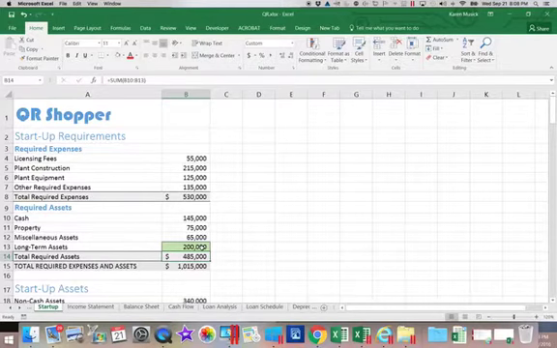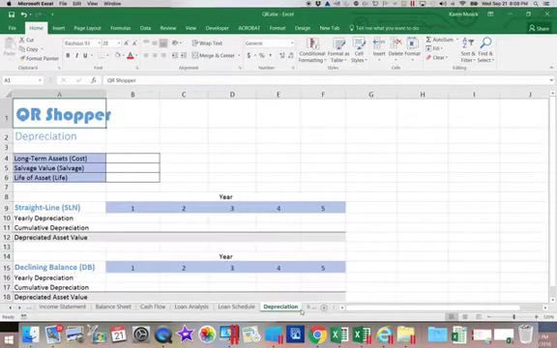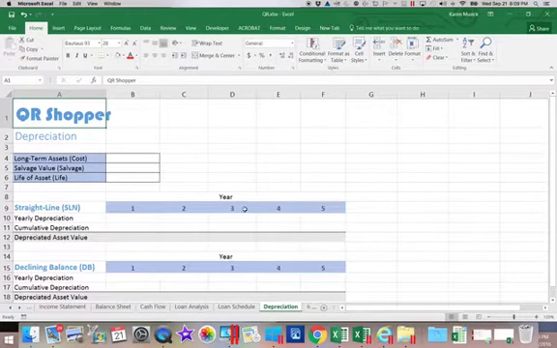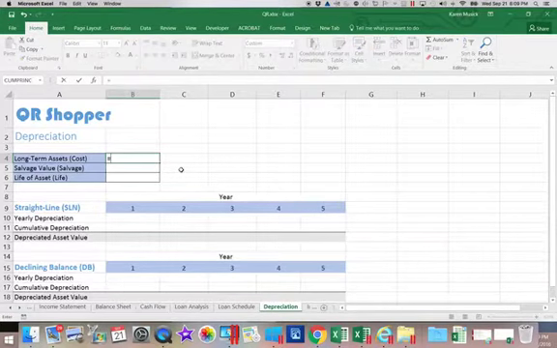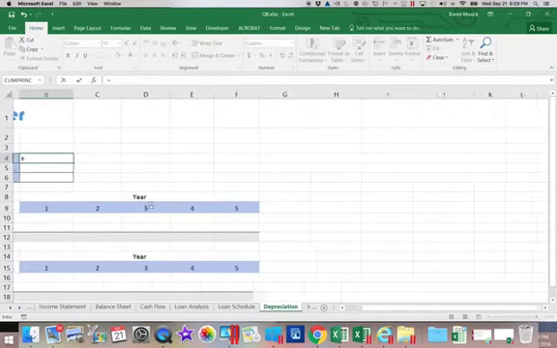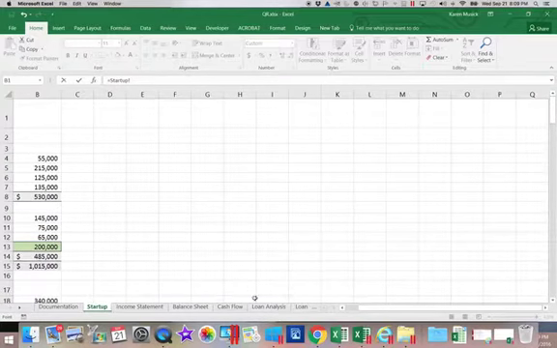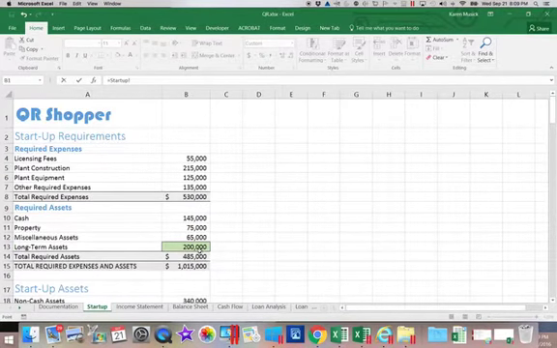So now we're going to go over to our depreciation worksheet and we're going to enter some information about our assets. So we are assuming we need 3 pieces of information for our assets. We need the cost of it. Well, that's on our startup worksheet. So we're going to enter a formula. It's equal. We go back to the startup worksheet and we're going to find that long-term asset account in B13.